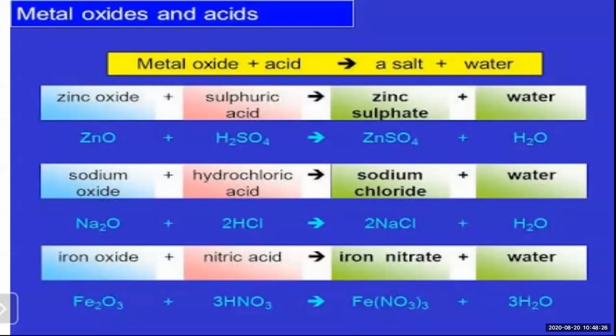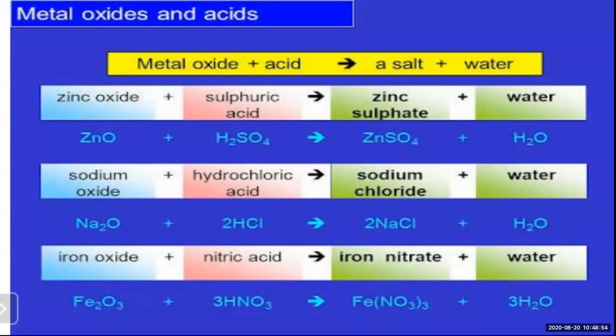First example is zinc. Zinc is a metal. Zinc oxide, ZnO, when it combines with sulfuric acid, H2SO4, gives you zinc sulfate and water, salt and water. Same for the second one, sodium oxide. It reacts with hydrochloric acid, taken here twice, so it gives you the salt sodium chloride and water again.